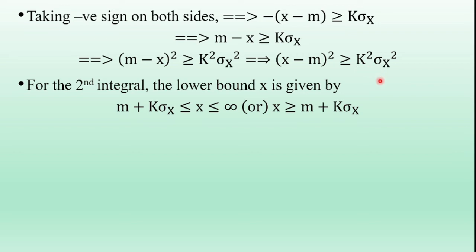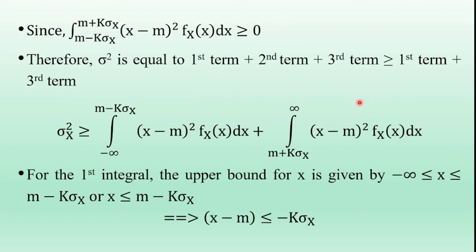Similarly, for the second integral term, the range of x is m plus k sigma x less than or equal to x less than or equal to infinity. In the second integral term, what is the lower bound value? M plus k sigma x is the lower bound value.